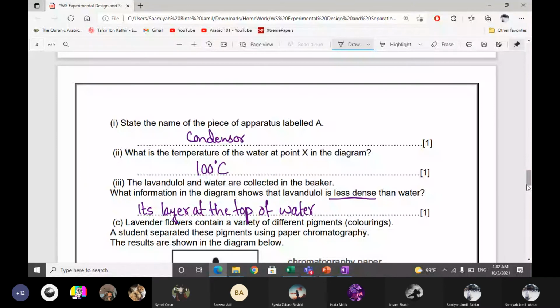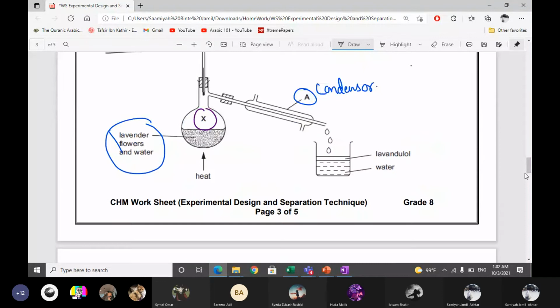Then, what information in the diagram shows that lavendulol is less dense than water? In the distillate, the lavendulol and water do not mix into each other. They are separate, but the correct answer will be that lavendulol is forming a layer at the top of the water, or it's floating on the water.